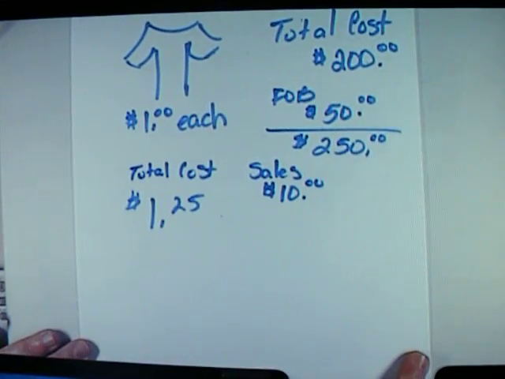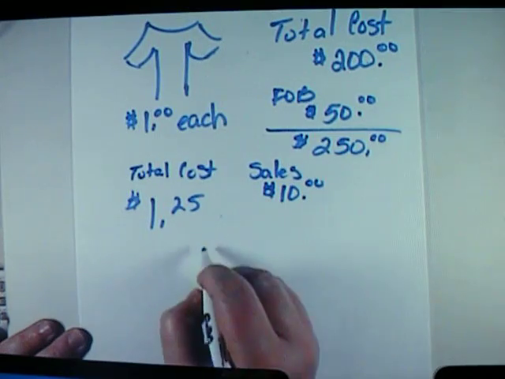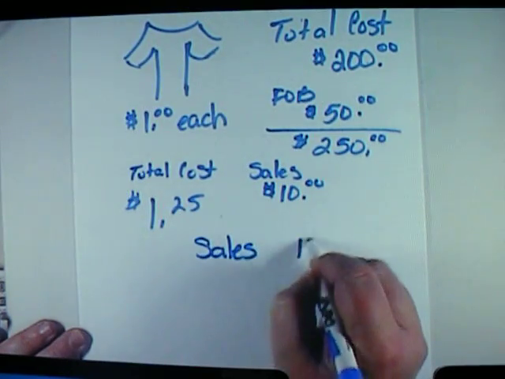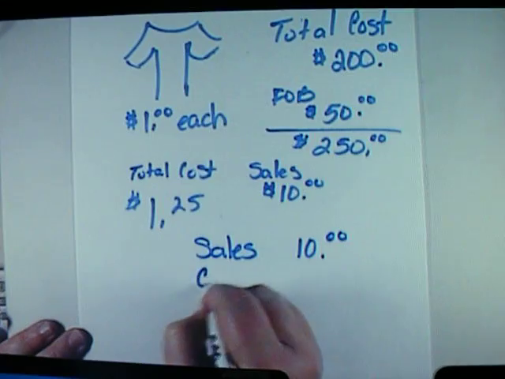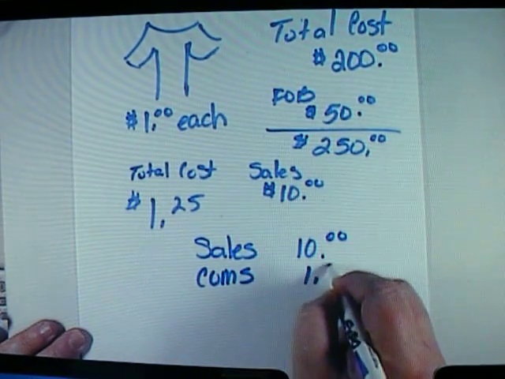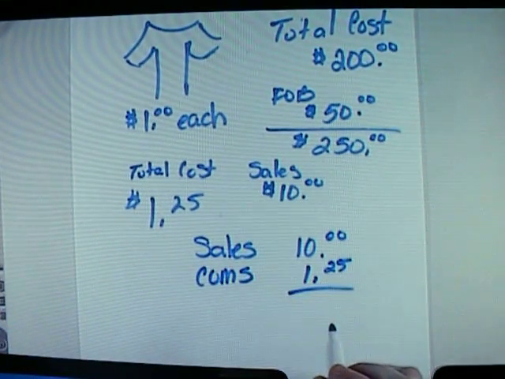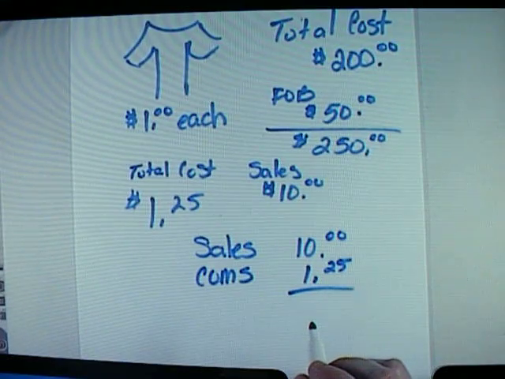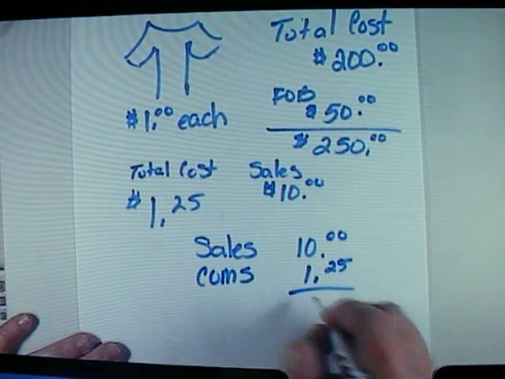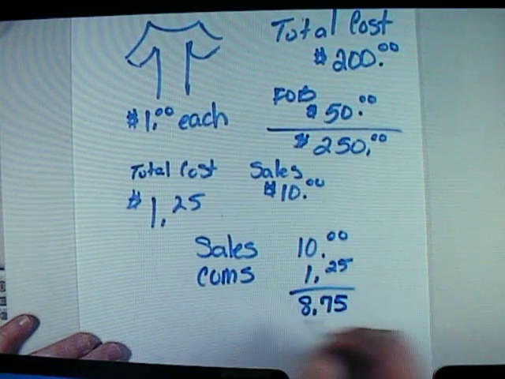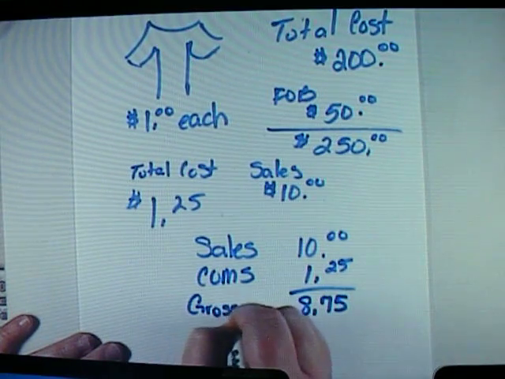So let's look at my gross profit. Well, if my sales are $10 and my cost of merchandise sold is $1.25, that now leaves me with a gross profit of $8.75.